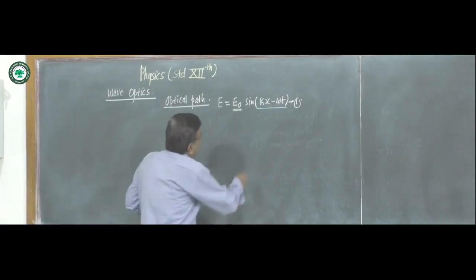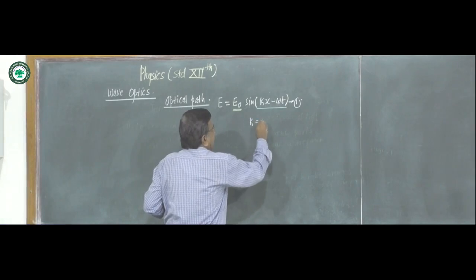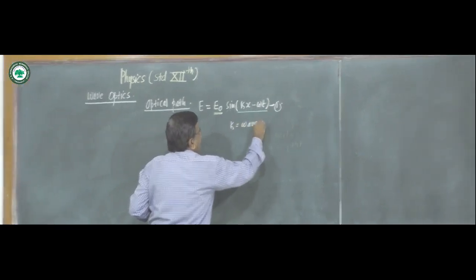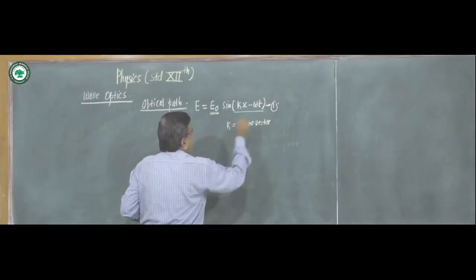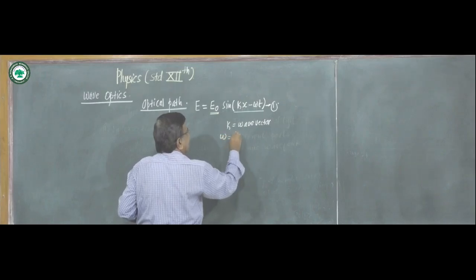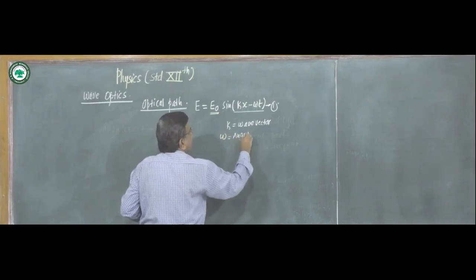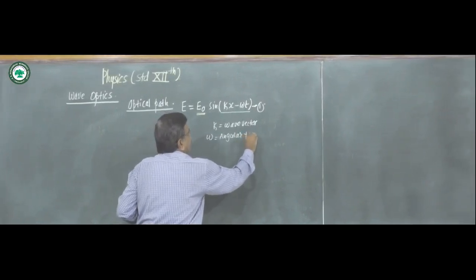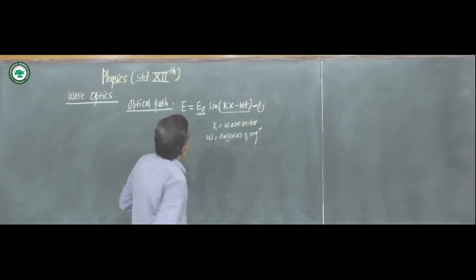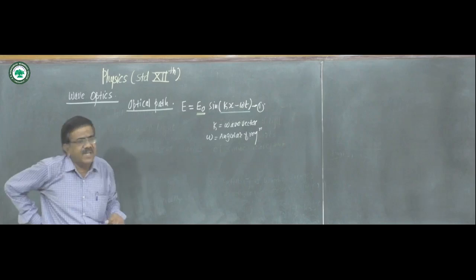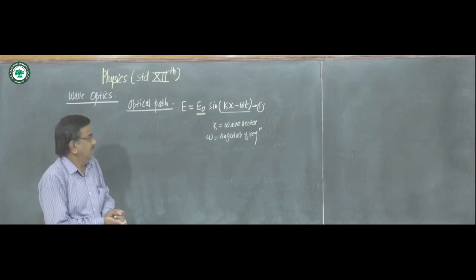K is called the wave vector, and omega is the angular frequency of the wave.